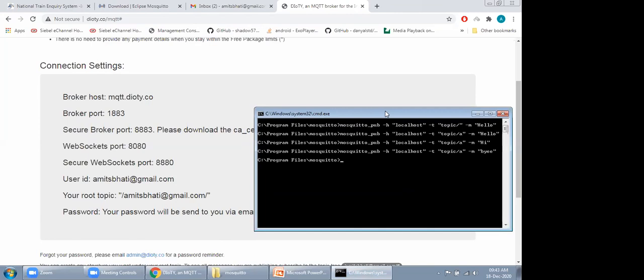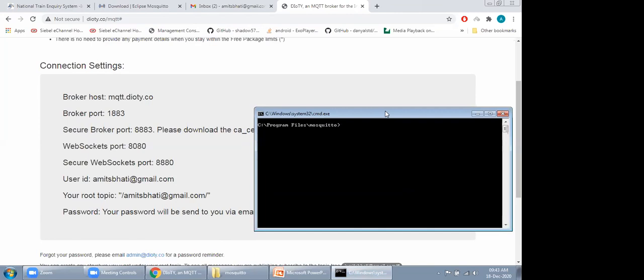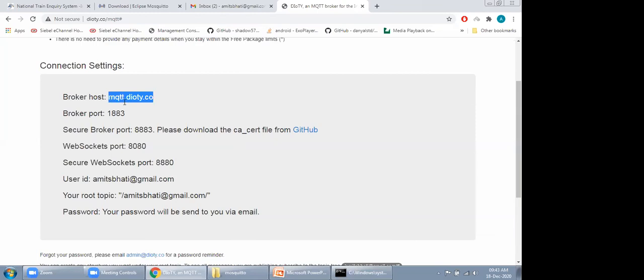Just for the sake of simplicity, I am publishing some data to this brokerage server.